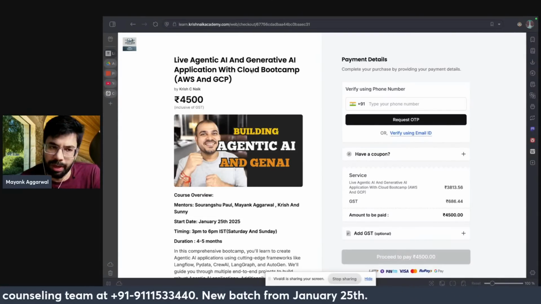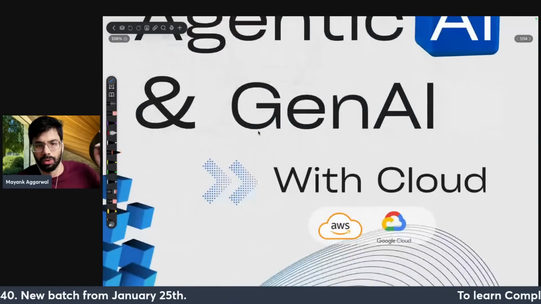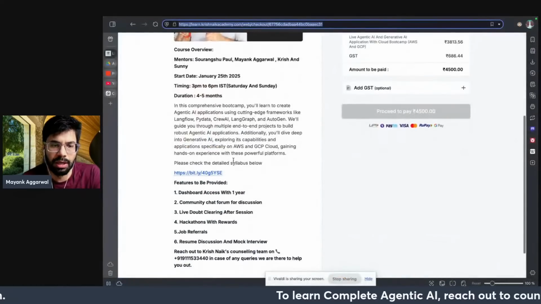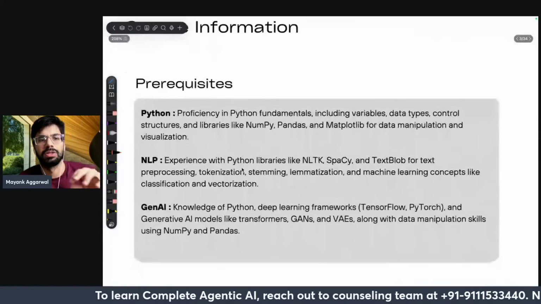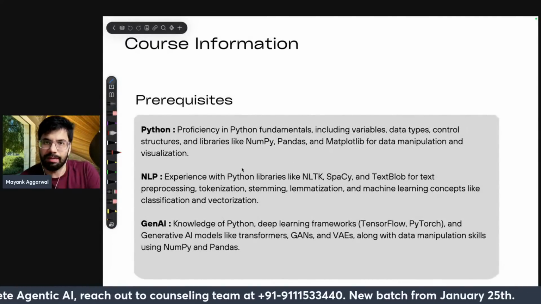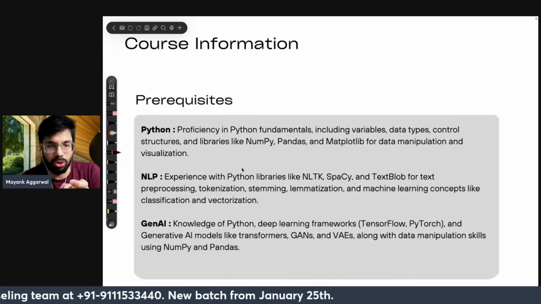Now many people are asking for the prerequisites. So let me quickly jump to the course material and scroll it down. This is something which you can download from here. Let me first clear the prerequisite part and then we will come back to other things. So these are the prerequisites, everyone. As I mentioned, this is a generative AI and agentic AI course. We will not be teaching you programming, though.